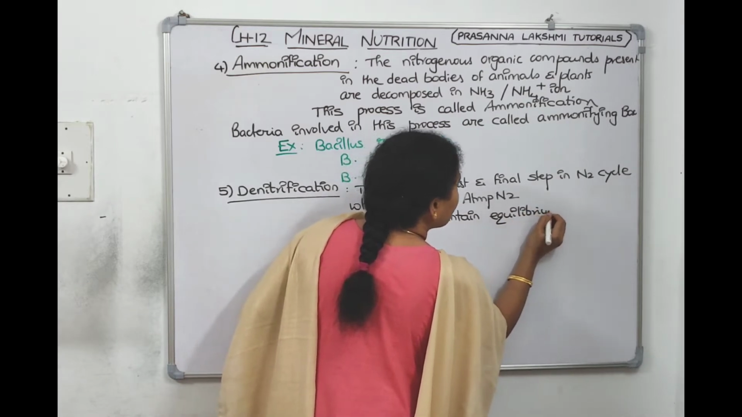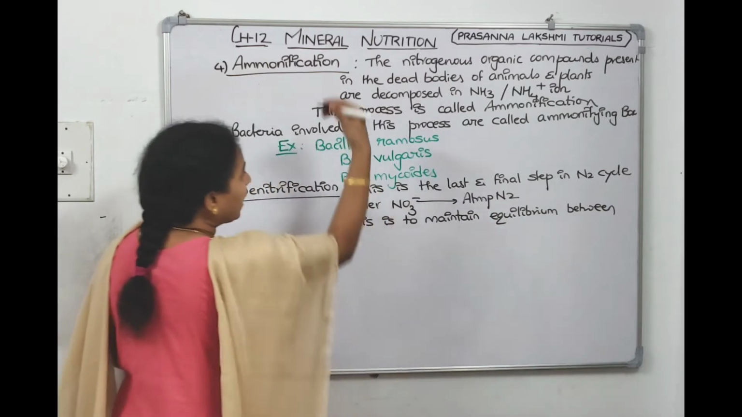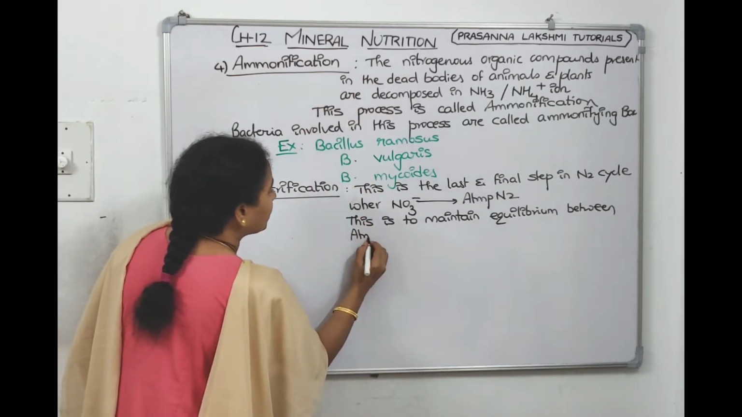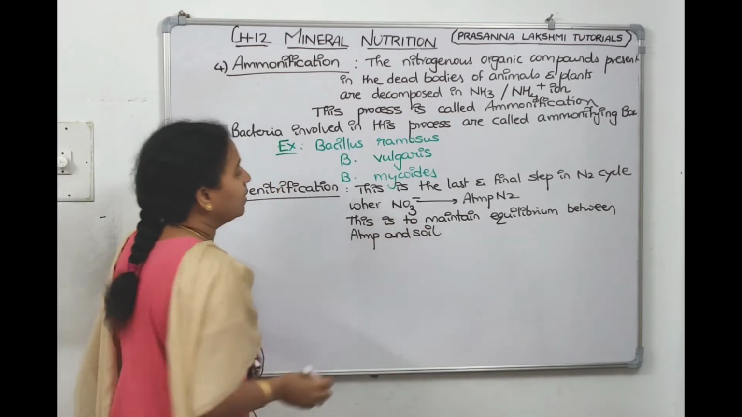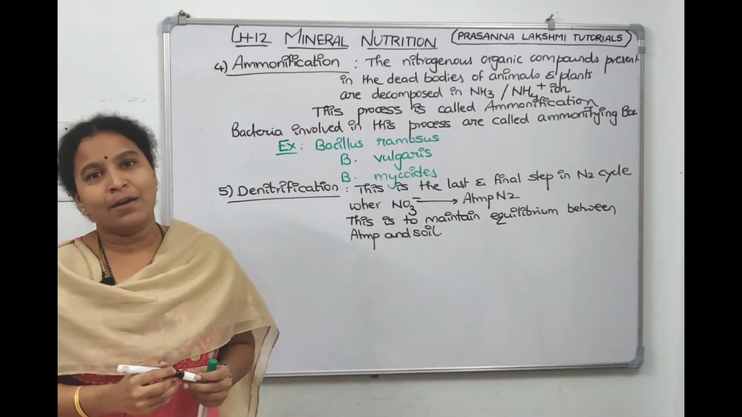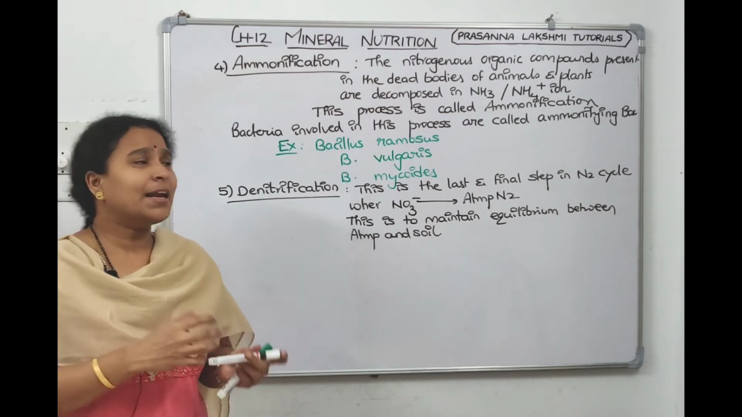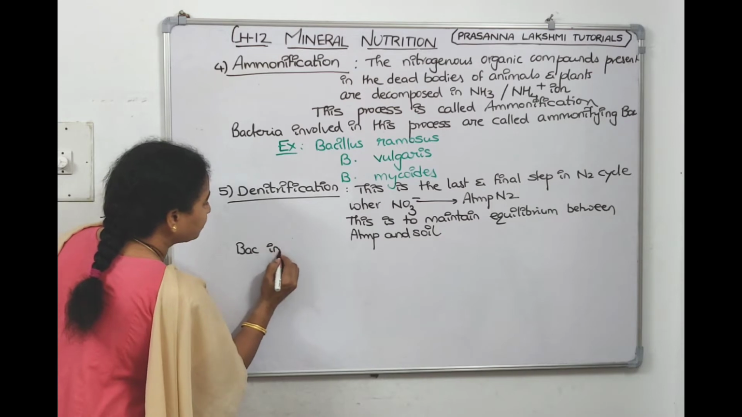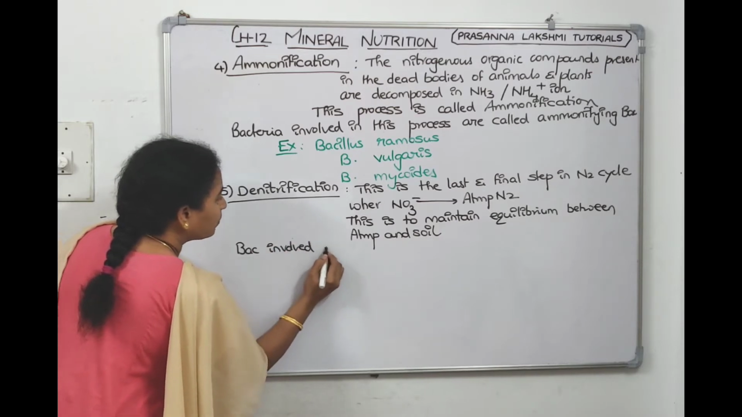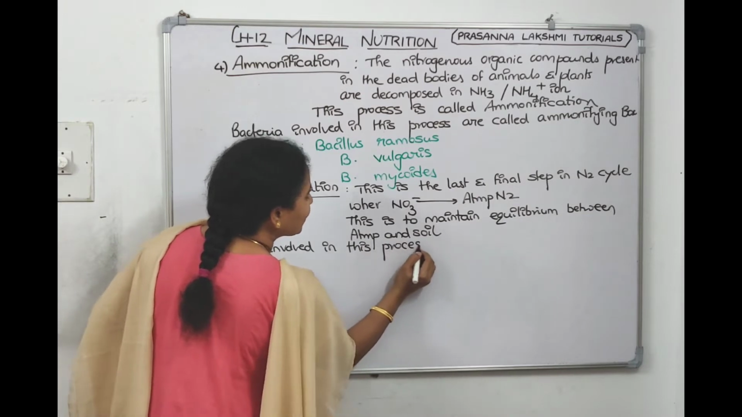It is to maintain equilibrium between atmosphere and the soil. And again, microorganisms are only involved here also in denitrification. Then what are the bacteria called? Denitrifying bacteria. So write down the bacteria involved in this process.